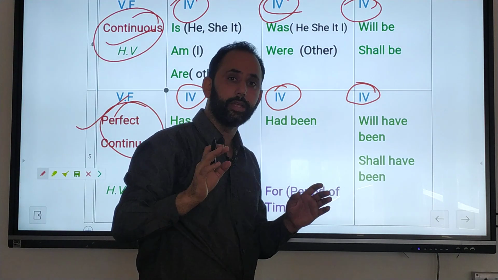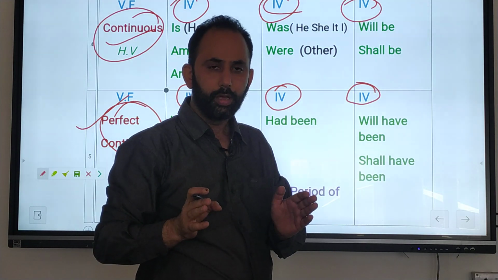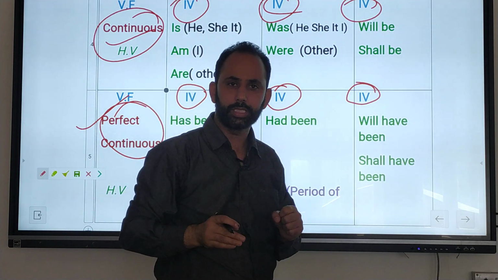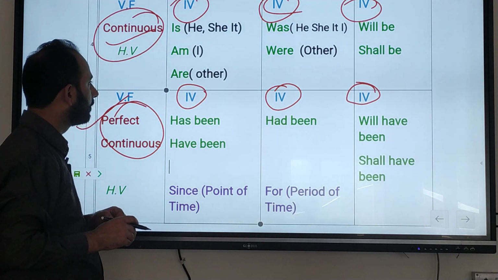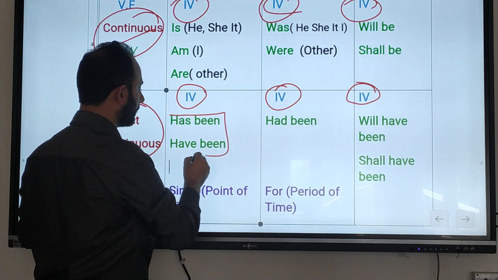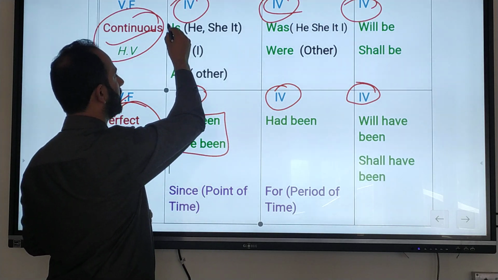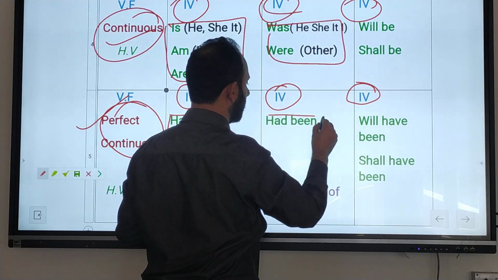Now you can ask, sir, how can we make the difference between continuous and perfect continuous? For that, the difference is in the helping verbs. There the helping verbs are somewhat different. You can see for yourself.